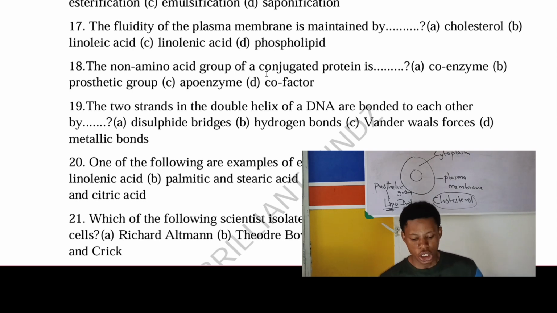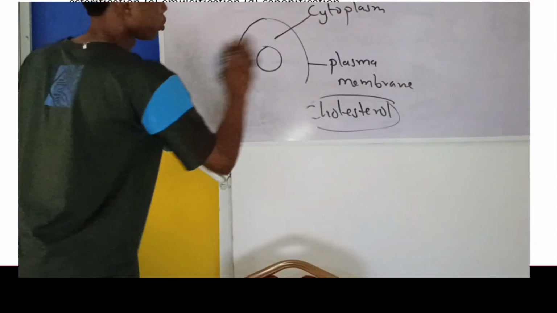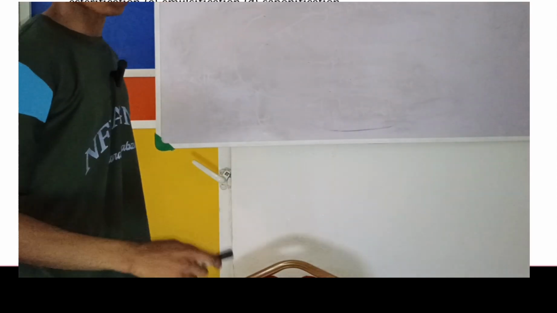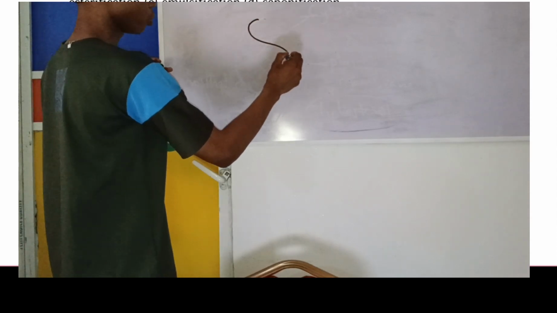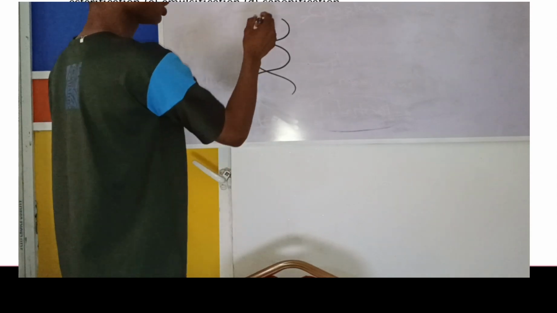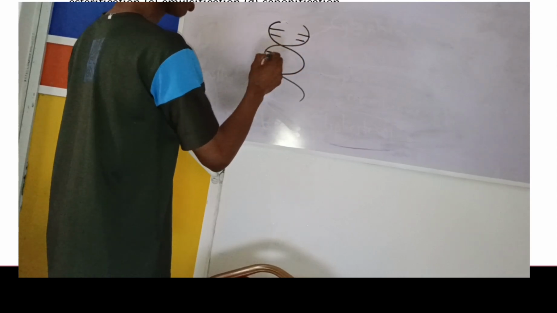Number 19. The two strands in the double helix of a DNA are bonded to each other by dash. Now let me draw something for you. One thing you need to know about DNA is that it is double-stranded, it has two strands, and it looks like this. This is how the DNA looks. Then this is one strand, and this is another strand. Now we have bases here.